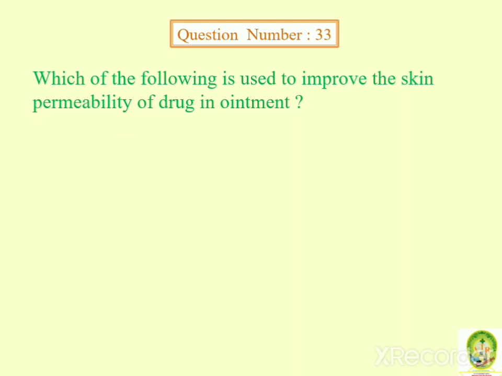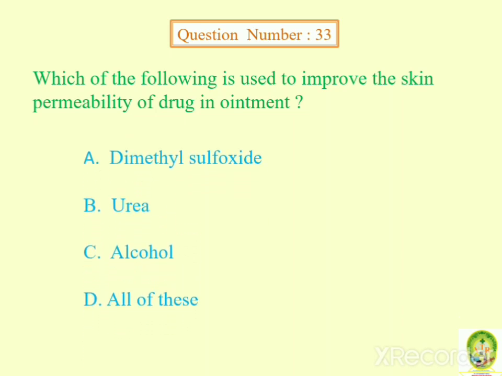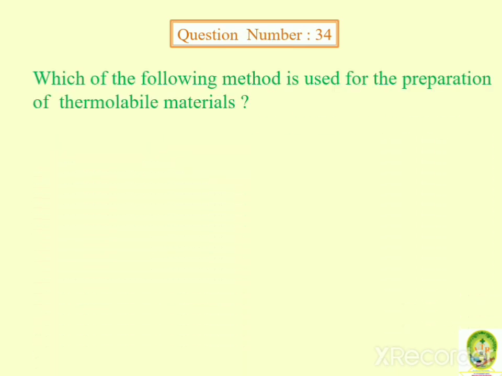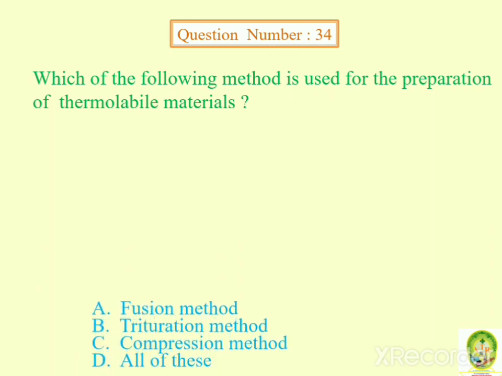Which of the following is used to improve the skin permeability of a drug in ointment? Dimethyl sulfoxide, urea, alcohol, all of these. Answer is all of these. Which of the following method is used for the preparation of thermolabile materials?